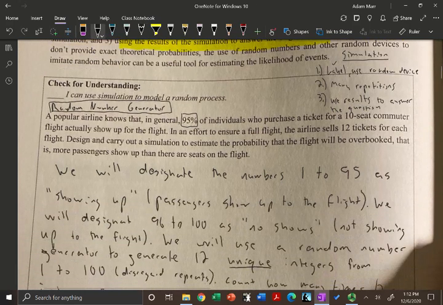So we're going to designate the numbers 1 to 95 as showing up. That means passengers show up to the flight. We're going to designate 96 to 100 as no-shows. So 1 to 95 are people that show up, 96 to 100 are no-shows. That means people that do not show up to the flight.